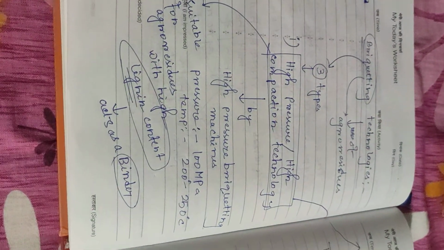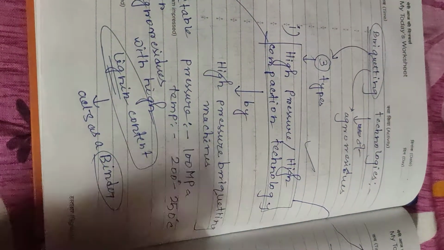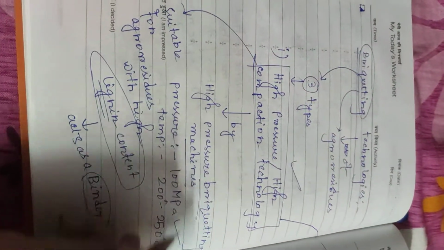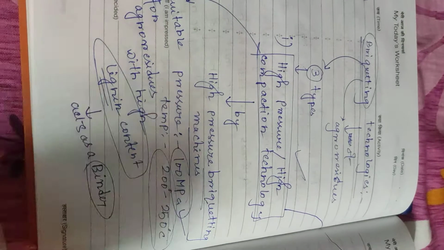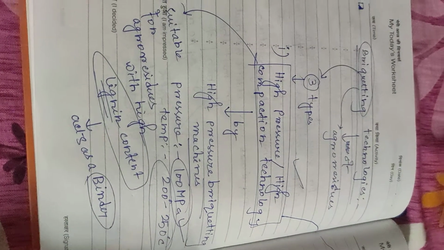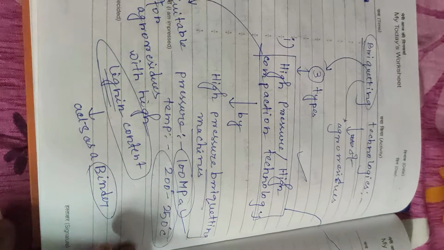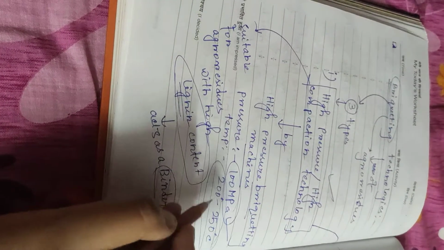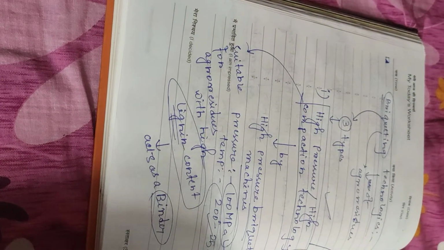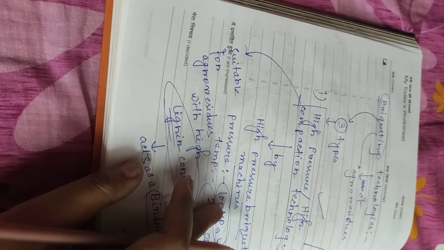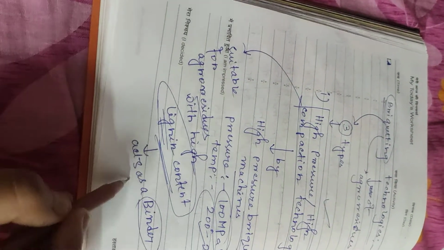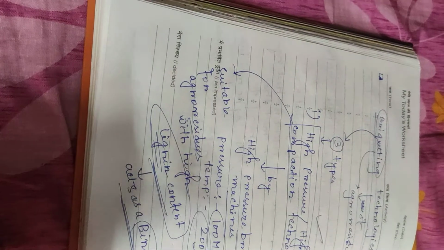Briquetting technologies of agro residues: there are three types. First is high pressure or high compaction technology. In high pressure briquetting machines, pressure is 100 MPa, so temperature also increases. As we have studied in thermodynamics, if we increase the pressure, the temperature automatically increases, to 200 to 250 degrees Celsius. This technology is suitable for agro residues with high lignin content, and lignin acts as a binder.